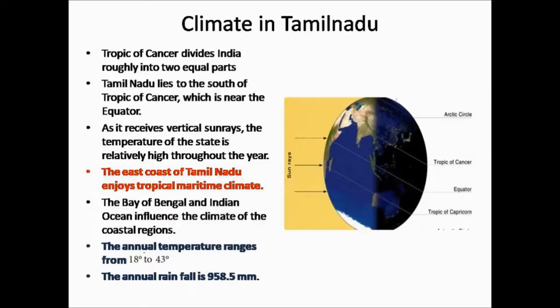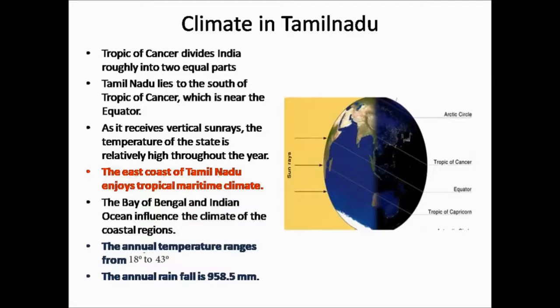Climate in Tamil Nadu. First, we have to understand the basic concepts which causes the change in climatic conditions in Tamil Nadu. We all know that equator divides the earth into two equal halves. The region above the equator is called as the northern hemisphere and the region below the equator is called as the southern hemisphere. As you can see in the picture here, India lies above the equator, so it is in northern hemisphere.